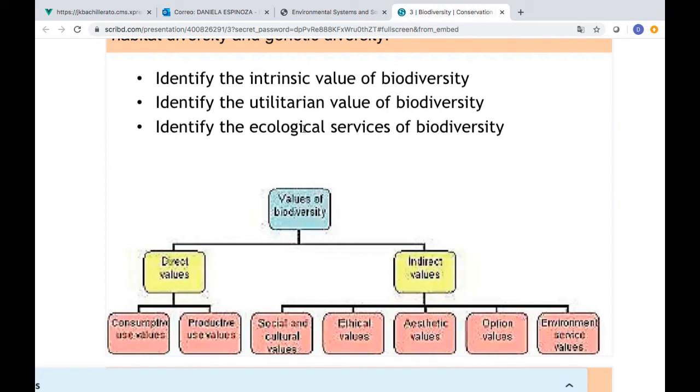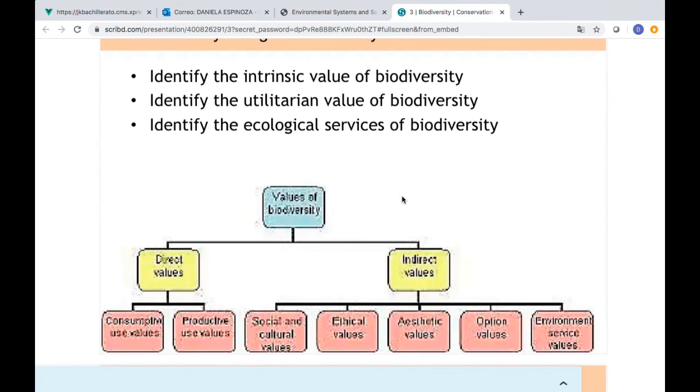Then we have utilitarian value. What is utilitarian value? The value that you can get something for. For example, you can get wood to construct houses. You can get water to make energy. Then the ecological service. For example, the trees provide oxygen to this planet. That is an ecological service. Maybe plants can be used to make medicine. That is another one, okay?